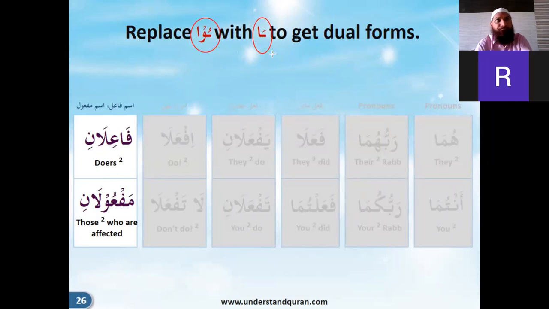So like we have tabbat yada. Okay, it actually should be yadani. Tabbat yada abi lahabin. Yada is dual there. So yadani has become yada. The noon is dropped because it is mudaf ilayhi, that's why. Right, so tabbat yada is two hands. Perish both the hands of Abu Lahab. Tabbat yada, yadani. Okay, so now we know that dual has an extra alif that comes, or alif and noon that comes.